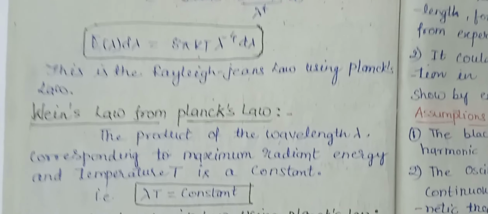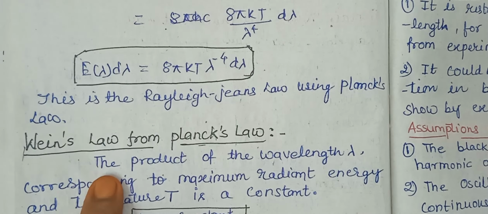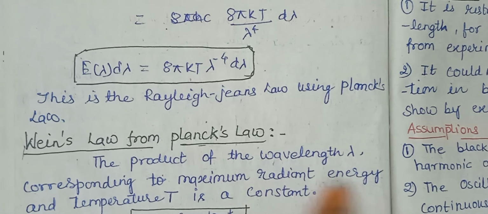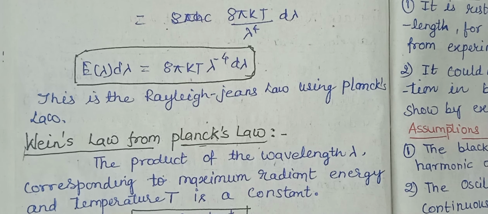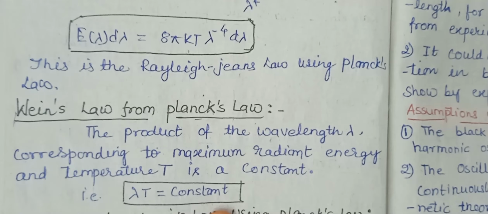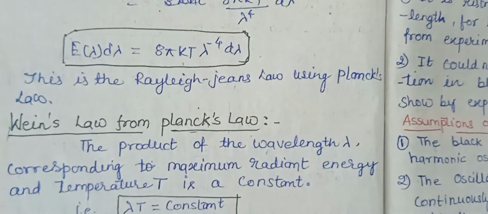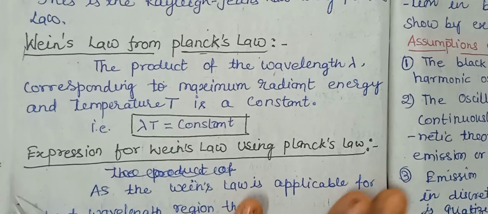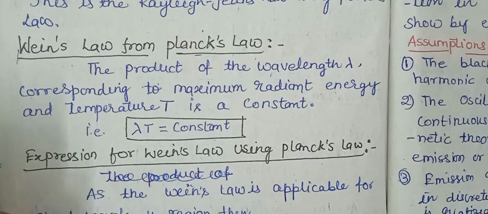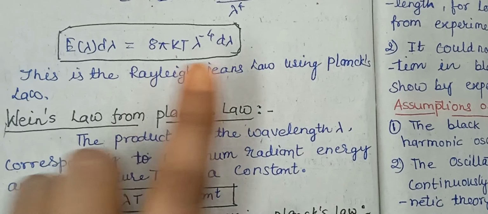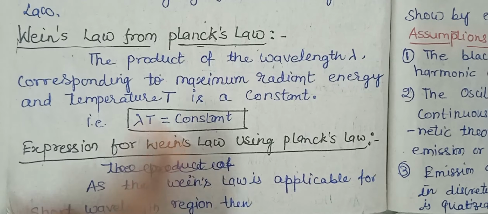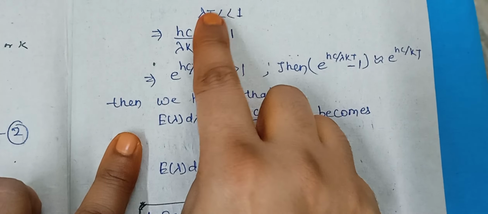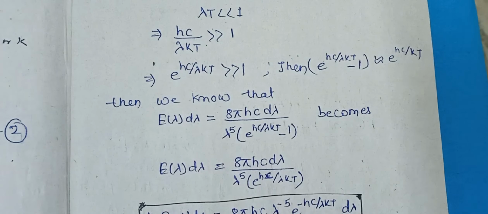Now Wien's law. The product of wavelength lambda corresponding to the maximum radiant energy and the temperature is a constant. Lambda T equals constant, that is Wien's law. Now expression: Wien's law is applied for the short wavelength region. Rayleigh-Jeans law is applied for long wavelength region. This law is applied for short wavelength region. Short wavelength region means lambda T is less than 1.